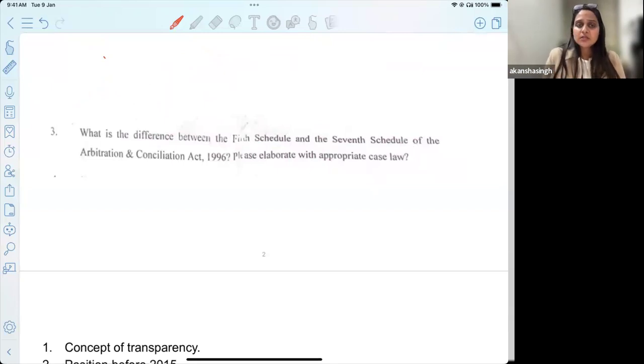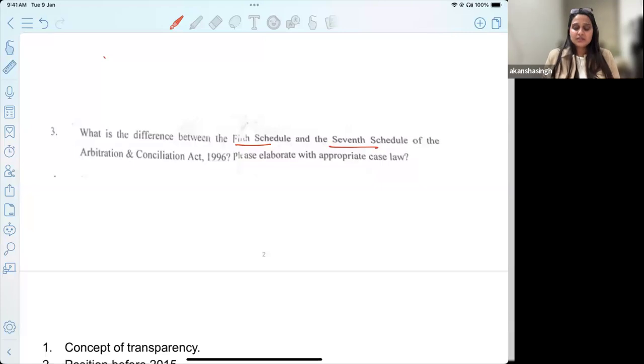So when you're writing your answer, if you are clear with the concept of fifth and seventh, you can begin and speak about transparency that is required. See, arbitration as a proceeding is something that parties themselves opt for and they themselves choose it. So party autonomy, at the same time, whosoever they are trusting, because they are not going to court, that particular arbitrator's impartiality is also very, very relevant. The way we speak about the principle of natural justice to be applicable in court proceedings, likewise it should also be applicable to an arbitrator or for the arbitral proceeding.